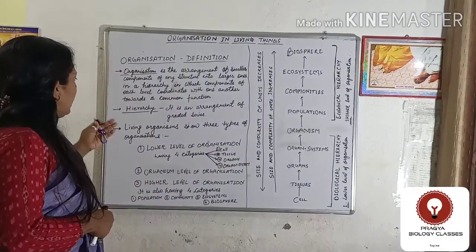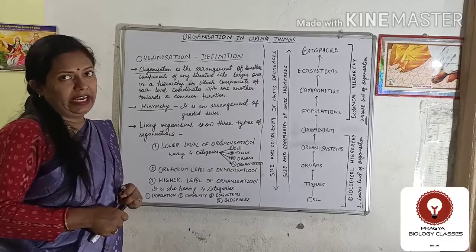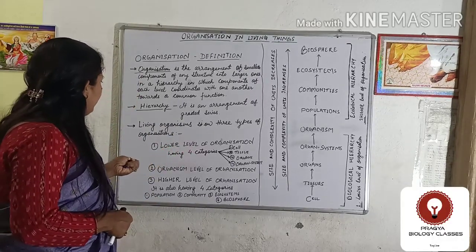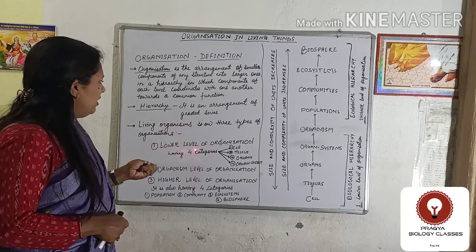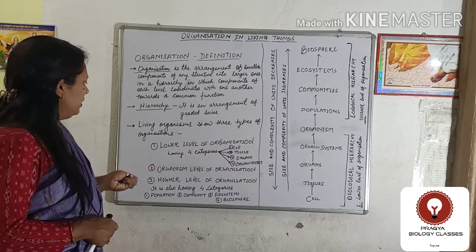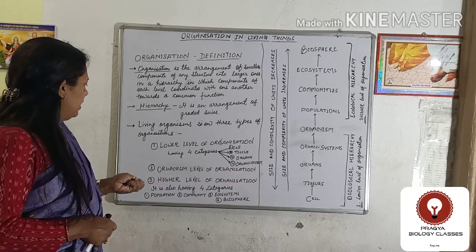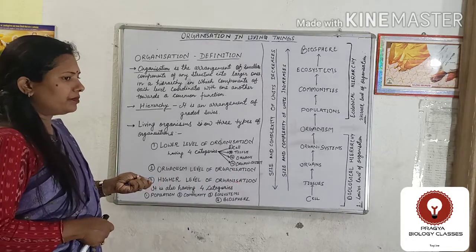Now as we know, living organisms show three types of organization. The first type is lower level of organization. The second is organism level of organization, and the third is higher level of organization.